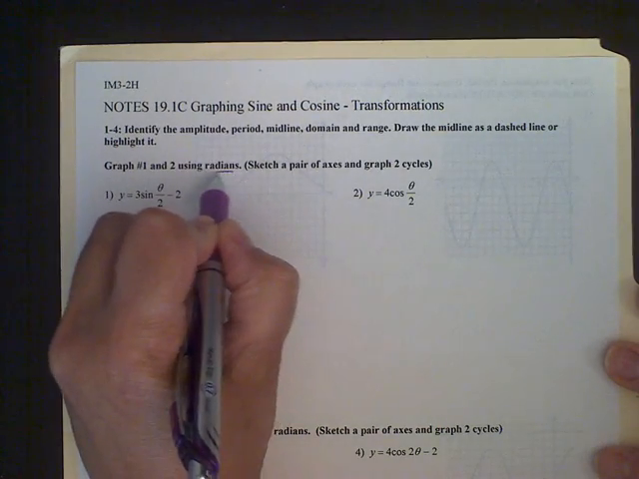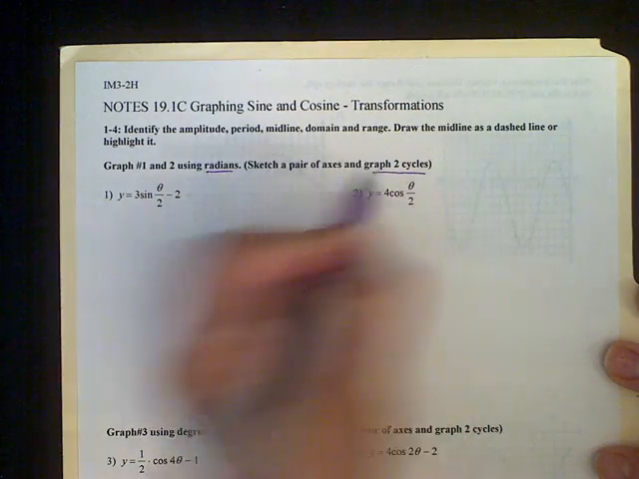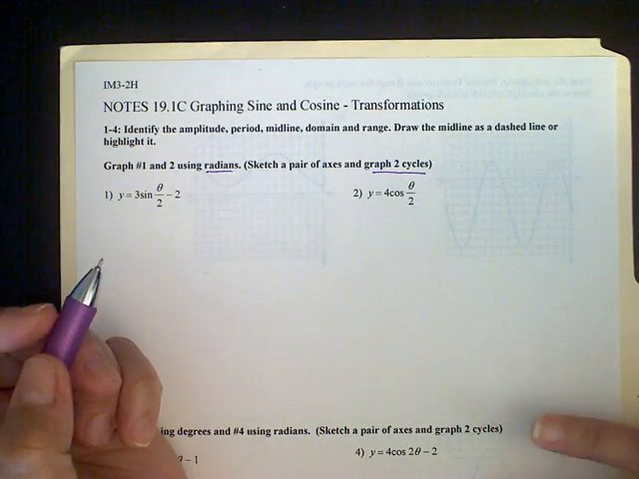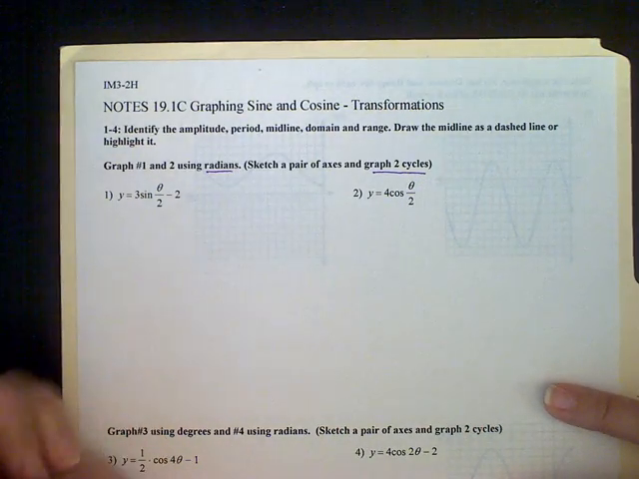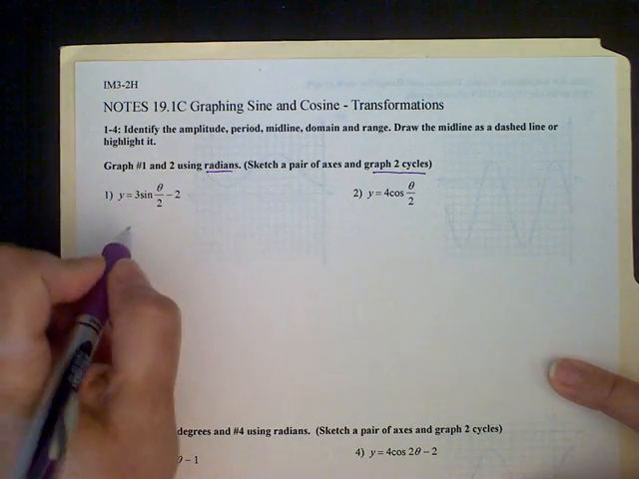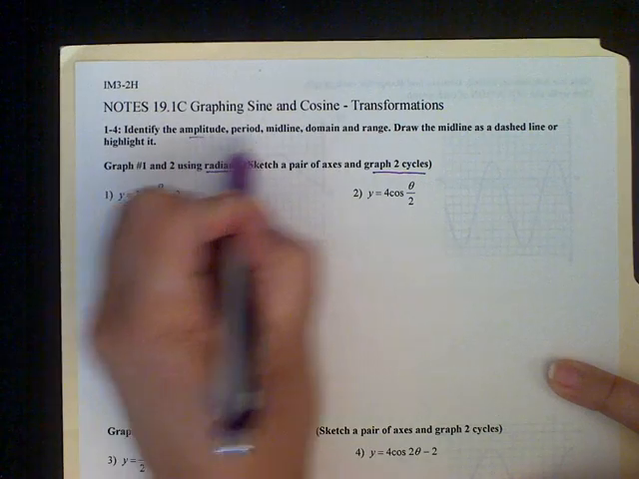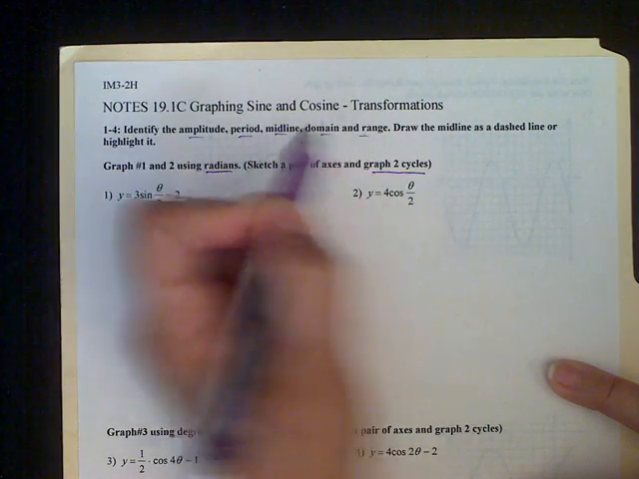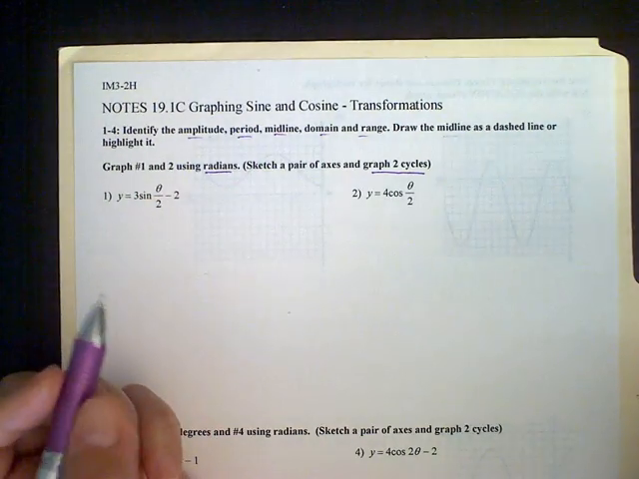We are using radians. You're going to sketch 2 cycles. So that means you're going to figure out what the period is and then graph that, and then continue it for 1 more period. Okay, so identify the amplitude, the period, the midline, domain, and range. Draw the midline as a dashed line or highlight it.